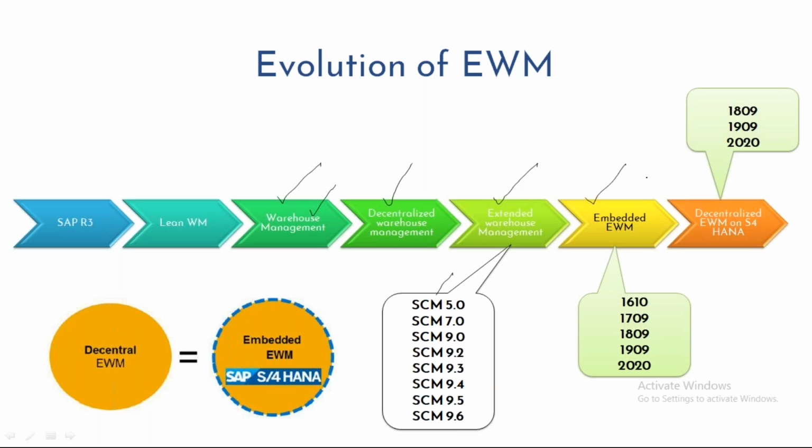Here also we may have a requirement saying that I don't want to club my planning system and execution system together. I want to keep them separate. Then we have a separate option, decentralized EWM on S4 HANA, which means I can use S4 HANA itself, but in one instance I can use all other planning modules, and in the other instance I can use the execution system, which is EWM. That is a deployment option we have recently. There are implementations going on in this version also, but more or less the core concept will remain the same. There are slight differences, but in these three deployment options the core concept remains the same.